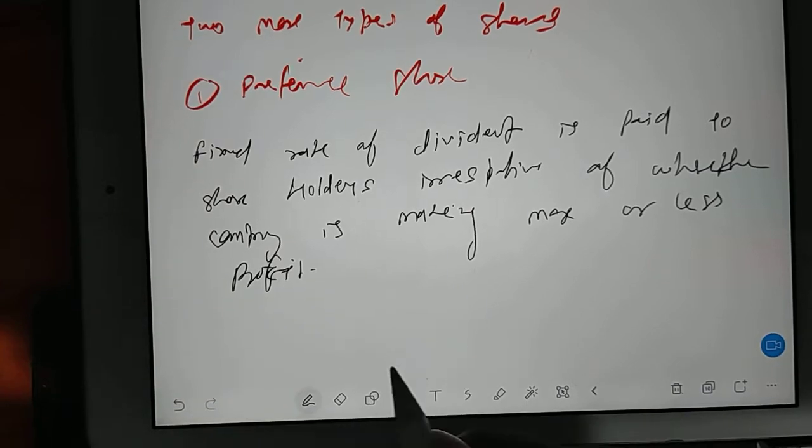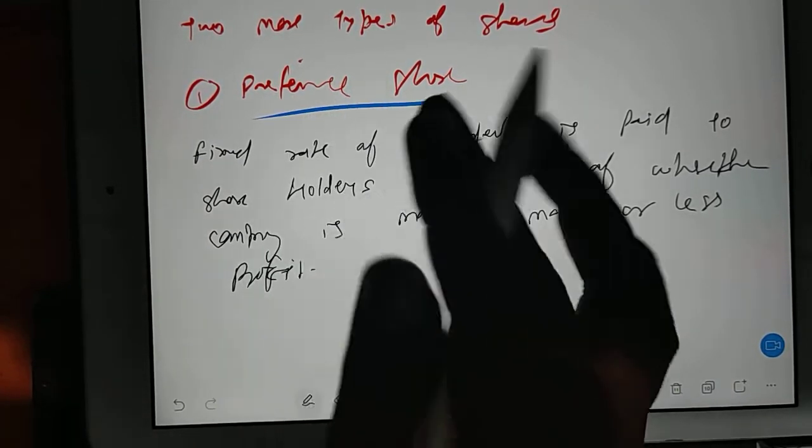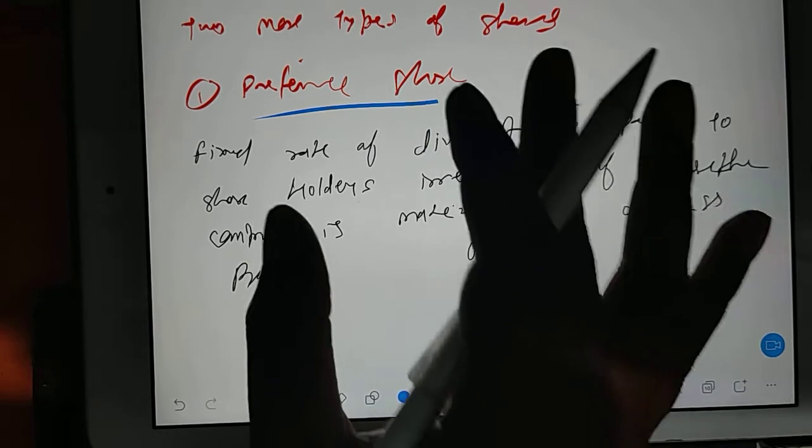Is it clear? If you are taking preference share, then that will be the fixed price, whether the company is in loss or gain, no problem.